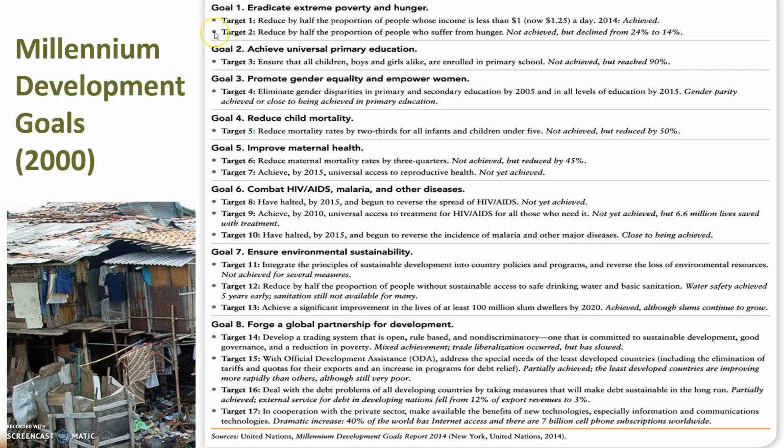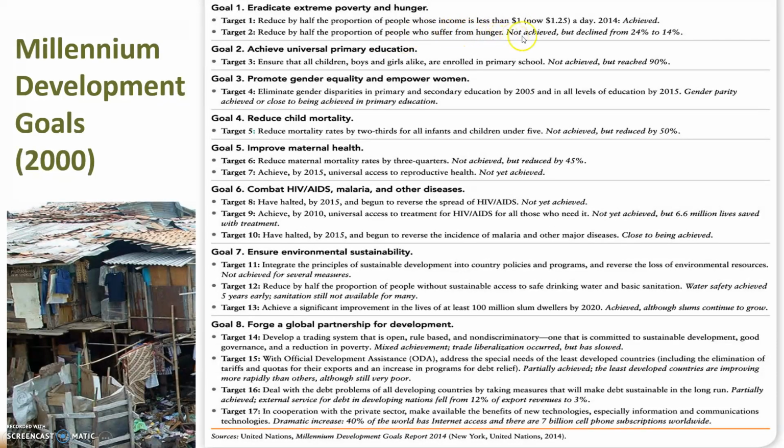For this chapter, we are going to focus on goal number 1, eradicating extreme poverty and hunger. The first target was to reduce by half the proportion of people whose income is less than $1, now $1.25 a day, by 2014. This goal has actually been met around the world globally. Target number 2 was to reduce by half the proportion of people who suffer from hunger.